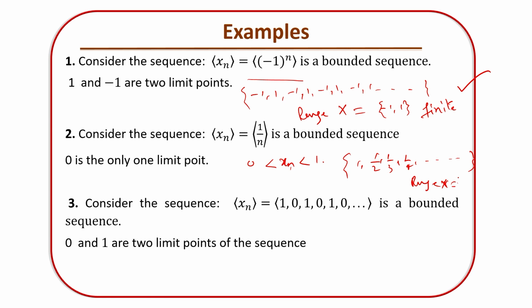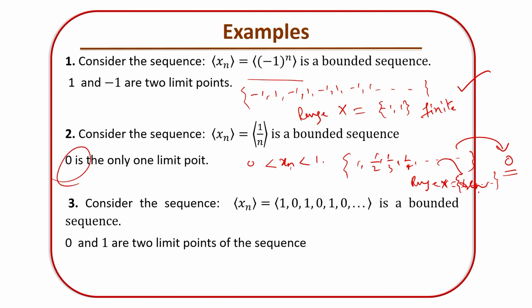Obviously you can. The range set is nothing but the set containing all those elements: 1, 1/2, the whole xn here. So what will be the limit points? It is a bounded sequence, bounded between 0 and 1. The limit point is where it converges, to 0, and if a sequence converges to a point, then it converges uniquely. So it has only one limit point, and hence this sequence has 0 as its only limit point.